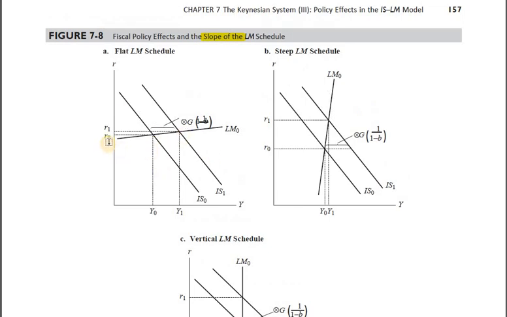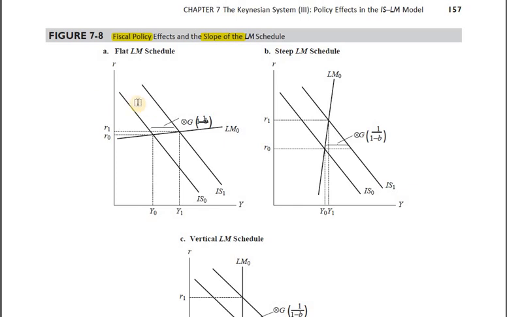In case number 1, it's really flatter. So what's going to happen? We are talking about fiscal policy here. Fiscal policy means, let's assume the government expenditure component has gone up. So the IS curve would shift rightwards. That's it. Now what will happen? The moment the IS curve shifts rightwards, technically or theoretically from the diagram itself, we can see income has gone up and the interest rate too has gone up.